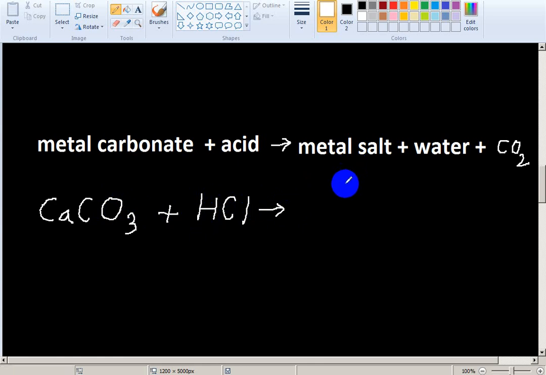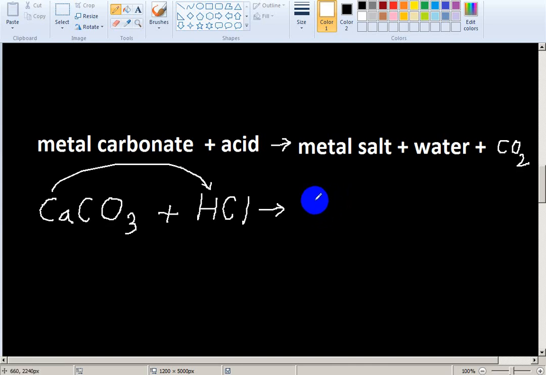What will be the salt? This metal will replace this hydrogen. This calcium will replace hydrogen. What will be the salt?